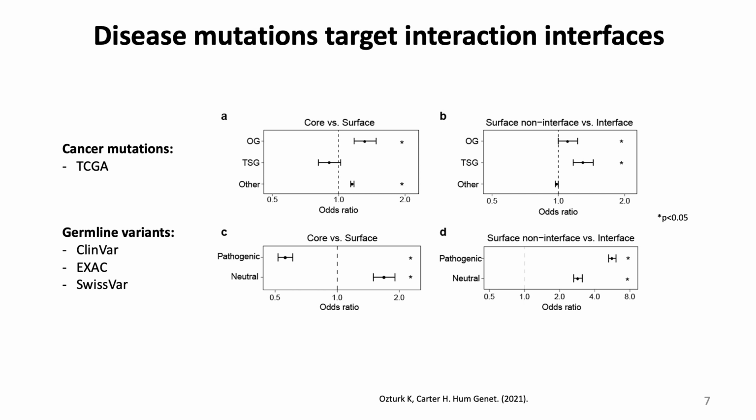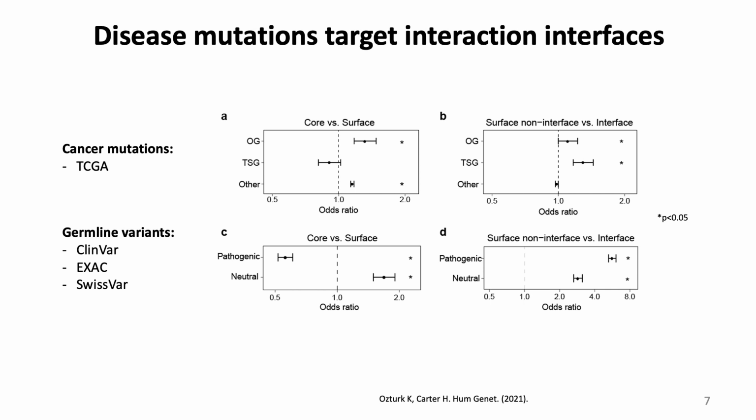After analyzing these variant-specific perturbed PPI networks, we saw that disease mutations, both somatic and germline, significantly target interaction interfaces. As can be seen here, somatic surface missense mutations in tumors are enriched at interface regions of both oncogenes and tumor suppressors relative to other genes. And it's the same for pathogenic germline variants compared to neutral variants.